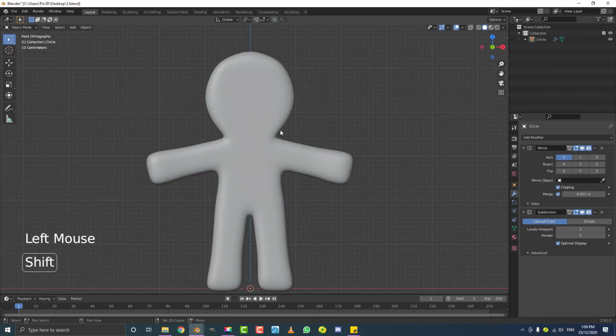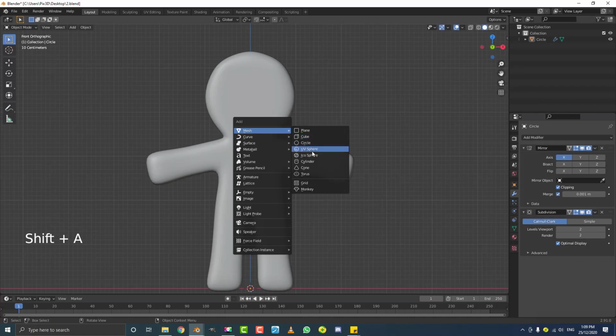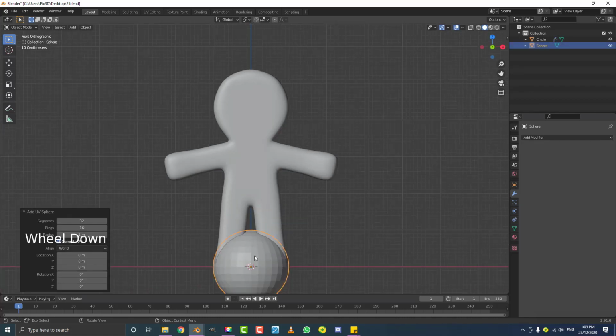So we're going to hit Shift A, go to our mesh options and add in a UV sphere. This is a little bit too high poly here, so we're going to go to our add UV sphere settings down here. Just open up this caddy, go to the segments and make it 16, and then make the ring segments 8 like that.